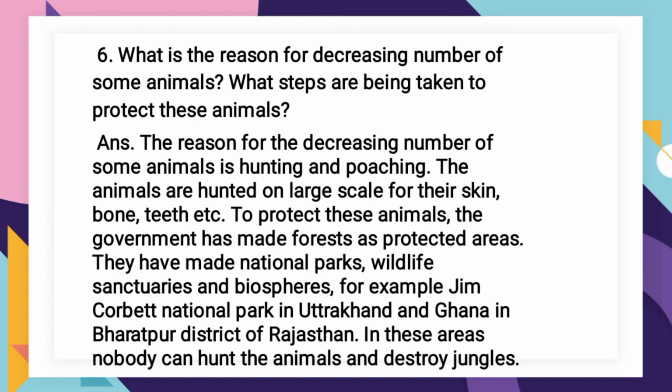So there are some specific jungles and forests made in the name of national park, bird sanctuaries or wildlife sanctuaries. Here nobody can hunt the animals. So these are the measures which the government has taken to protect the animals, to increase the decreasing number of animals and stop hunting and poaching.